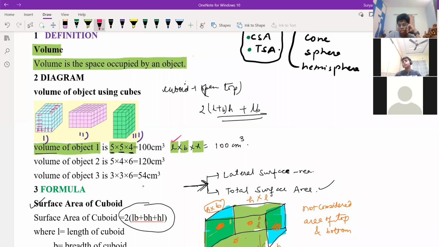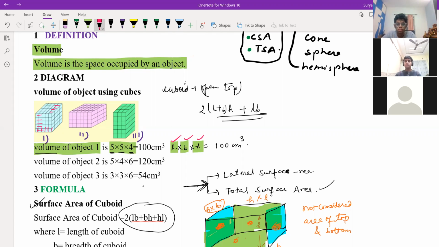So length and anything you can take, not a problem in this. Some people can take length only. That means height is this, breadth is this, length is this. You can take any one of them. Is it clear? Width is not there only if you think, right?